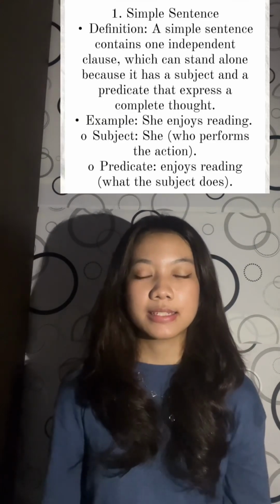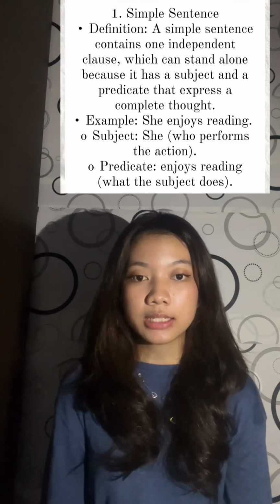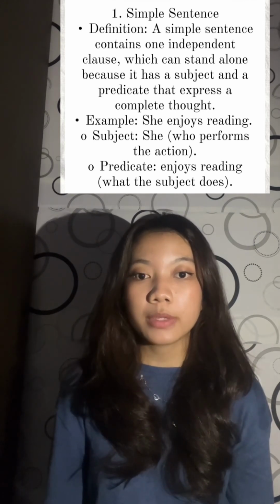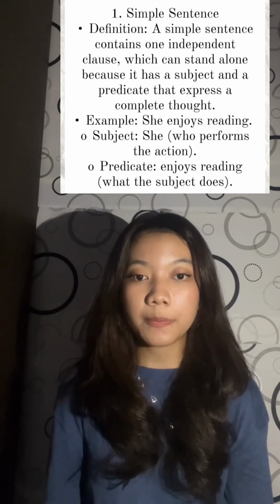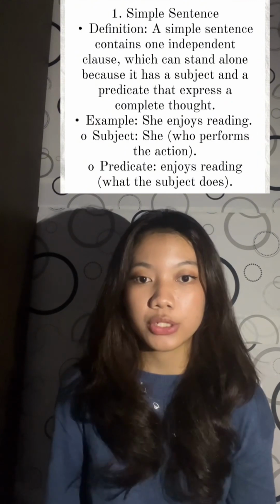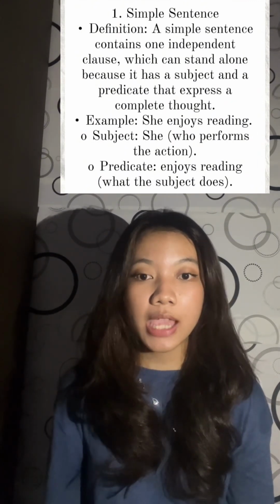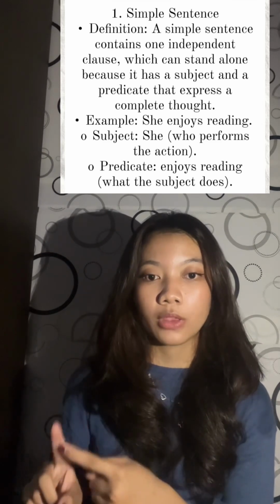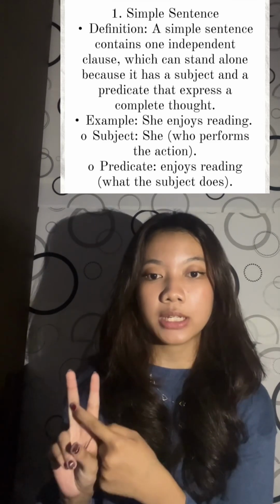Question number 2. First, simple sentence. A simple sentence is a sentence that contains one independent clause, which can stand alone because it has a subject and a predicate that express a complete thought. Example: "She enjoys reading." "She" is the subject who performs the action. "Enjoys reading" is the predicate, and this is one independent clause because it conveys a complete idea and does not require additional information to make sense.